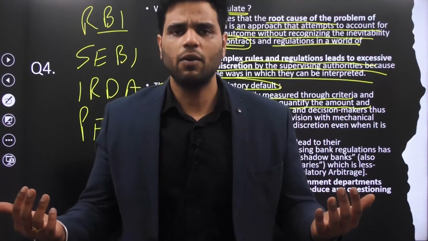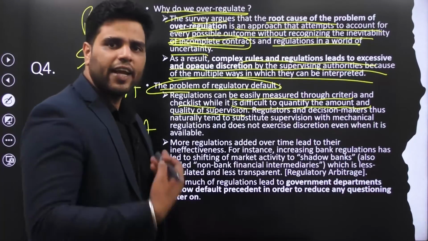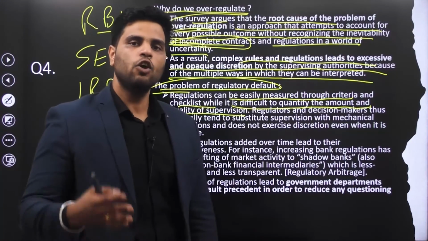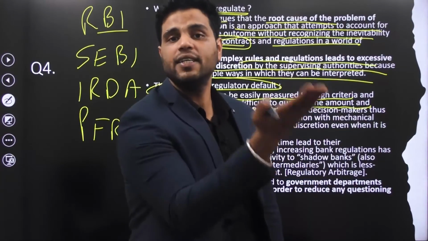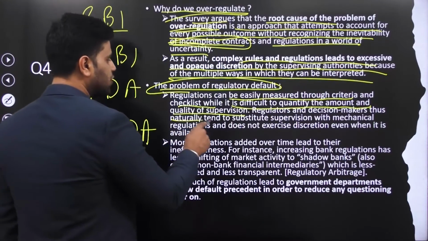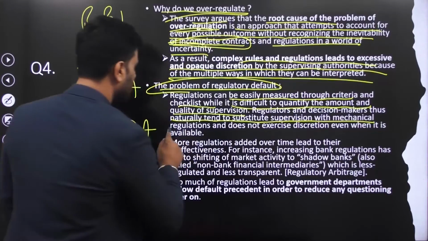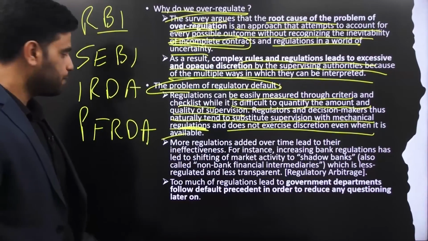Regulating is a quantifiable function, right? So, because of this, regulators prefer quantity over quality because quantity is easily measurable. Hence, regulators and decision makers naturally tend to substitute supervision with mere mechanical regulations and do not exercise discretion even when it's available.